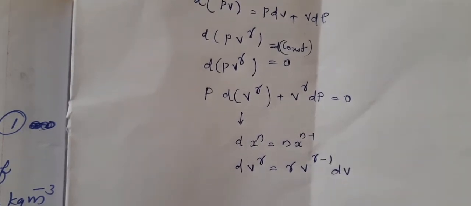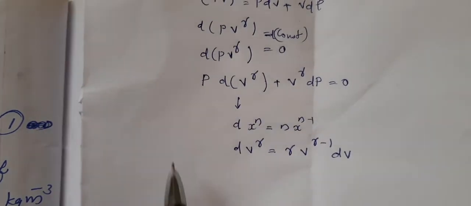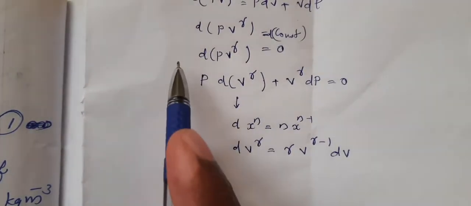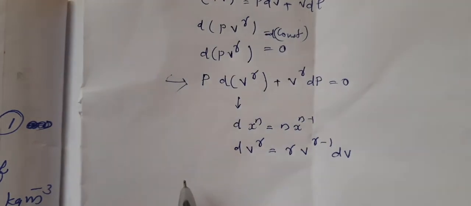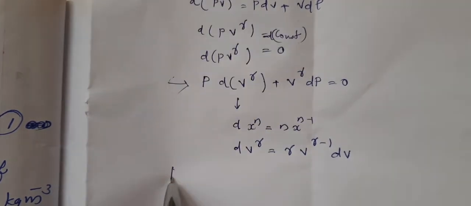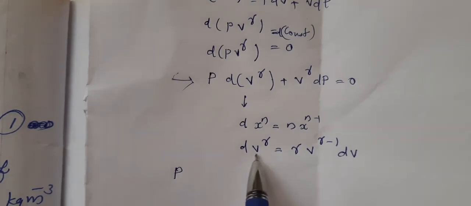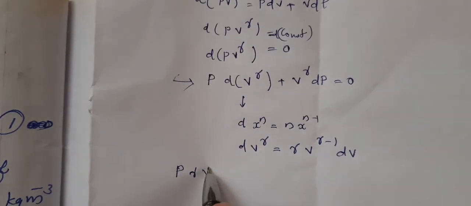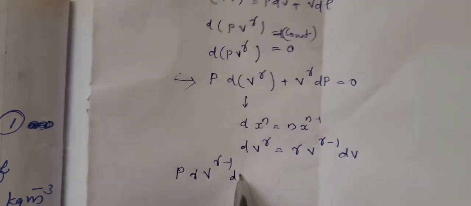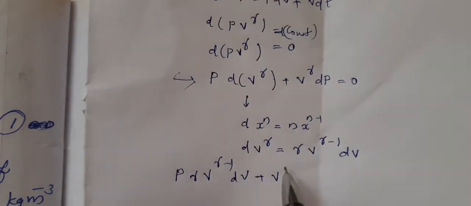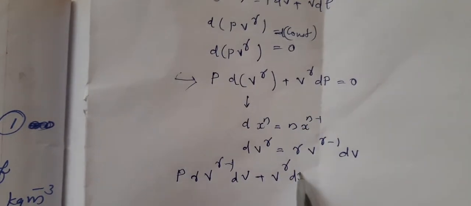This is the rule for that. So if you use the first term, we get P into gamma V to the power gamma minus 1 dV plus V to the power gamma dP is equal to 0.